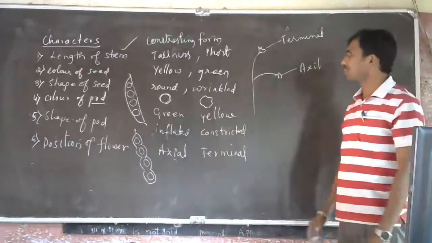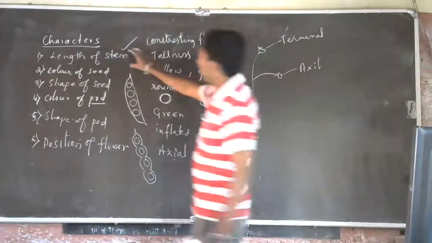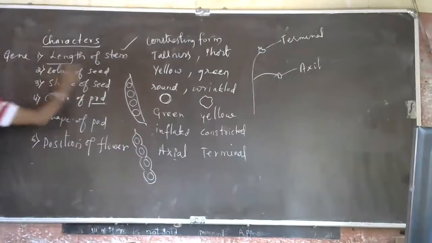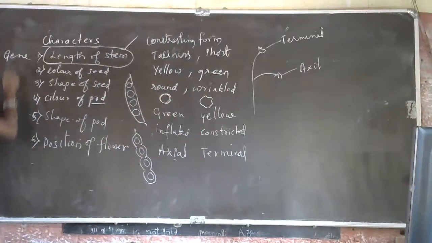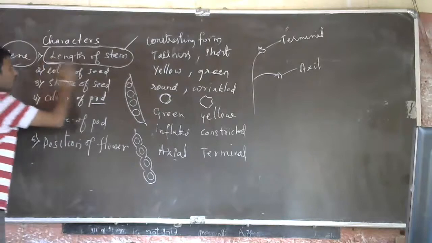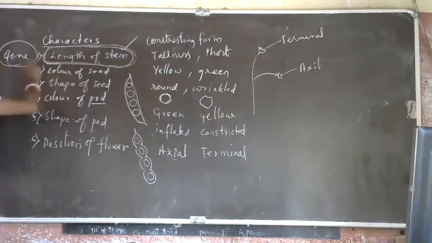Understood? Means this is a character and this is controlled by a gene. Length of the stem is a character and it is controlled by a gene. What is a gene? Gene is a small unit of the DNA. Gene is the smallest unit of the DNA which controls a specific character in the body. In the pea plant, the length of the stem is one character and it is controlled by a gene.